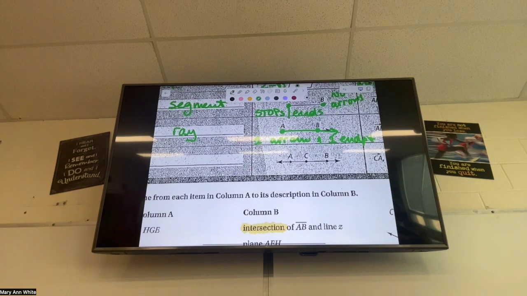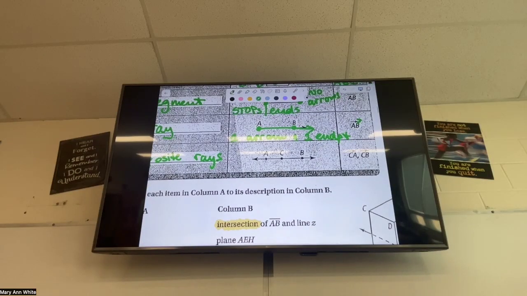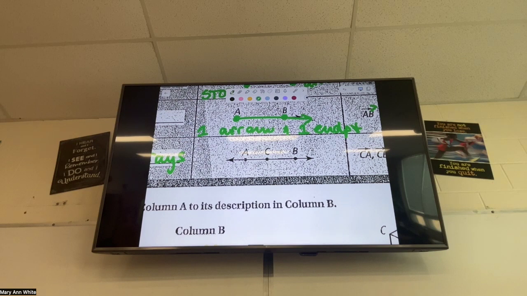This next one, does anyone know what this one's called? Opposite rays. Have you guys heard of opposite rays before? Yeah. I see some yes, I see some no's. I'll explain it like you've never heard it before. Opposite rays are 2 rays. You need 3 points to have opposite rays because I have to have 2 separate rays. I have to have CA, where my endpoint is at C and my arrow is going towards A. I also need CB, where my endpoint is at C and my arrow is going through B.